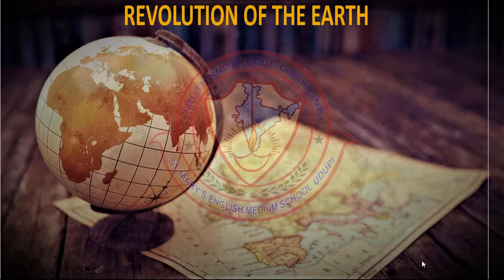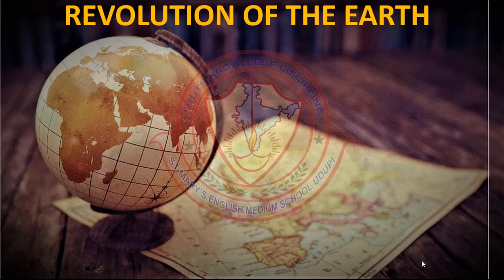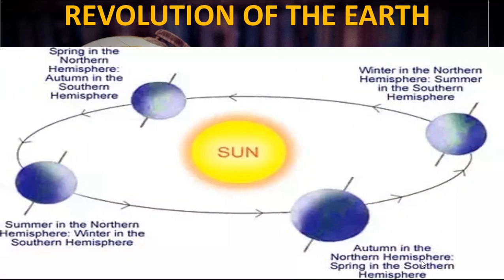Now students, you have already learned what rotation is. Let us see what the revolution of the earth is. Observe this picture carefully. The earth, while rotating on its own axis, also revolves around the sun in a fixed path called orbit, and this causes the four main seasons. They are spring, summer, autumn and winter.